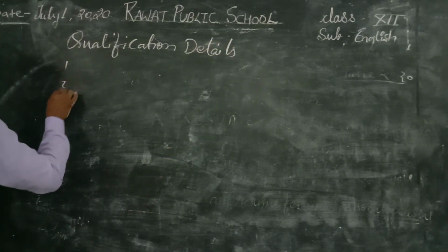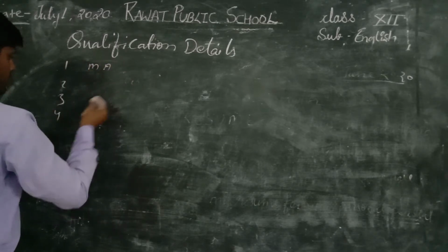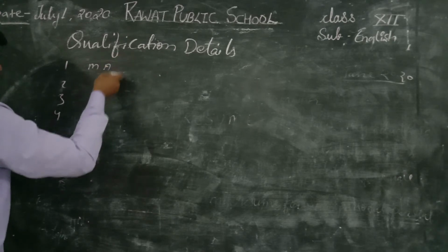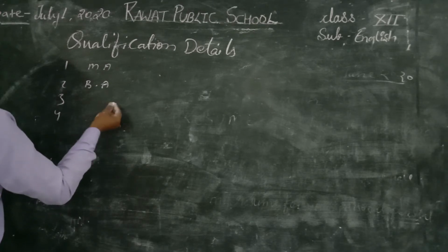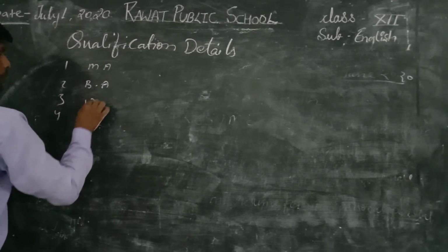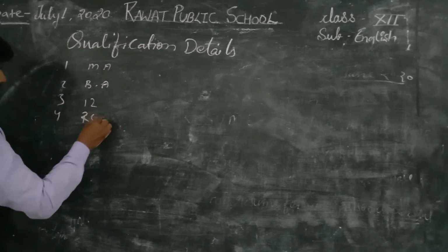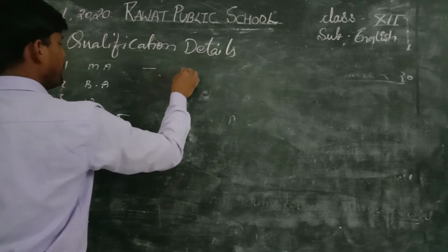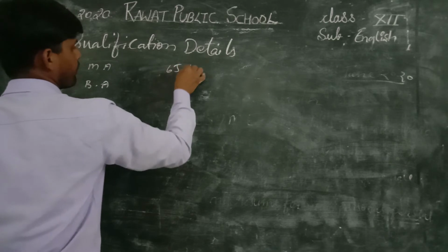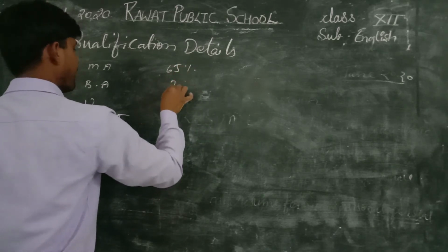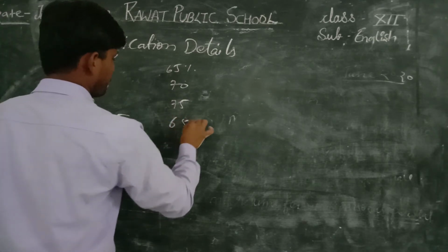For example, 1, 2, 3, 4. MA, whatever you have done, your latest degree. Then BA, 12th and 10th. For example, RACIT. MA 65%, BA 70, 12th 75, RACIT 65%.